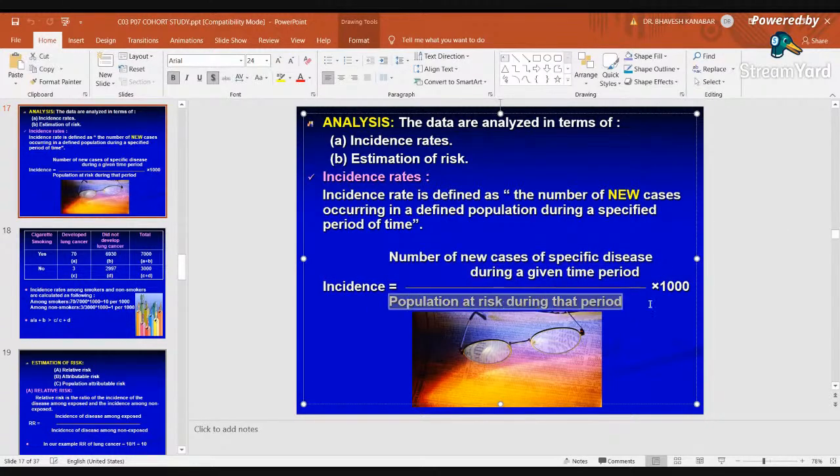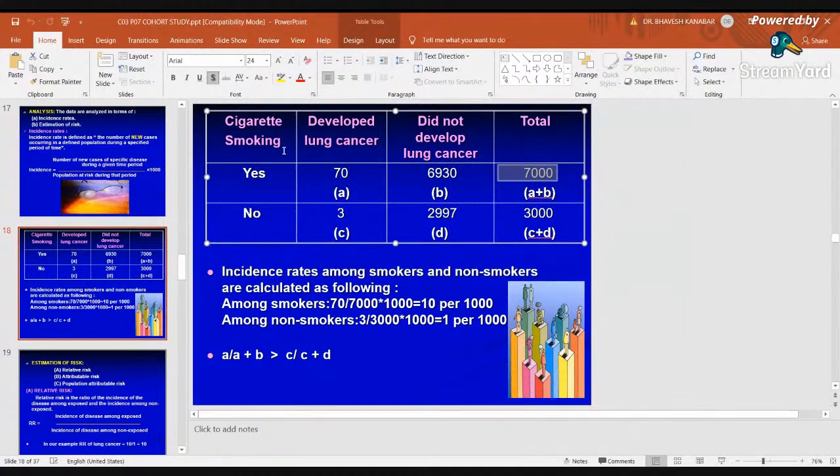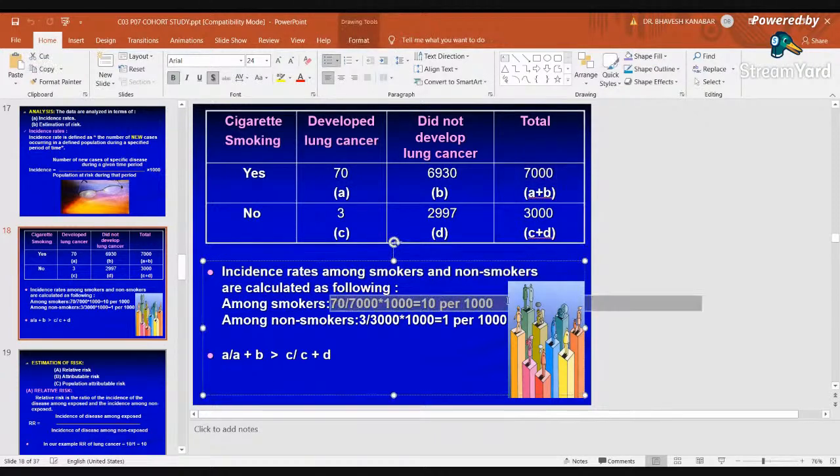Population at risk is 7,000. Why 7,000? Because they are all smokers. All 7,000 are smokers. They can all have an equal chance of developing lung cancer, right? So 70 divided by 7,000 into 1,000 is 10 per 1,000. And here among non-smokers, 3 divided by 3,000, into 1,000, means 1 per 1,000. So you can see clearly that among smokers 10 per 1,000 is the incidence and among non-smokers 1 per 1,000.